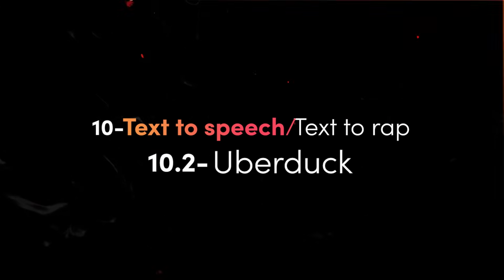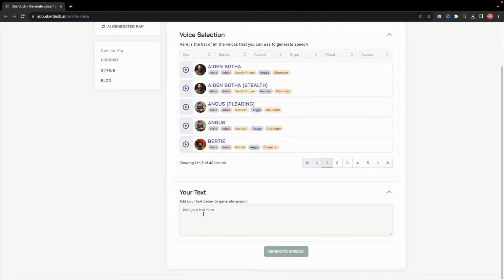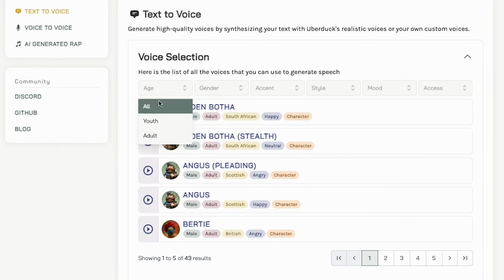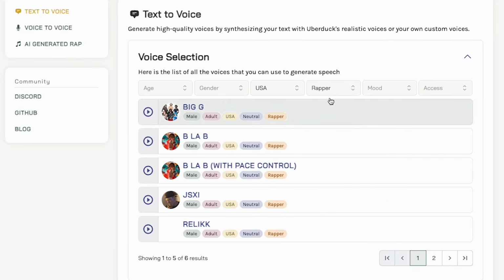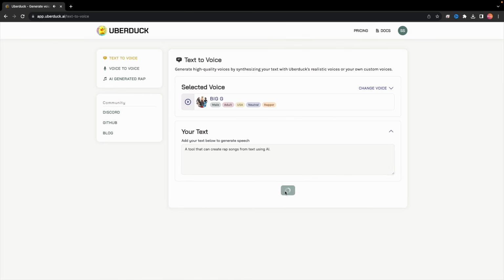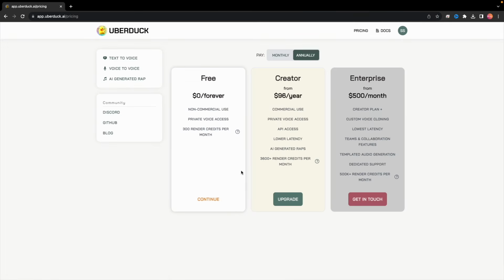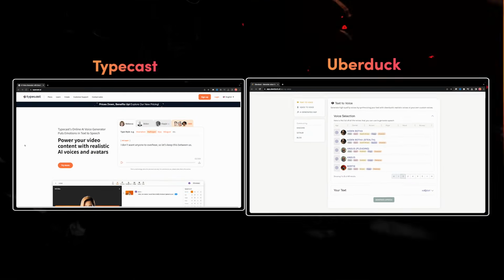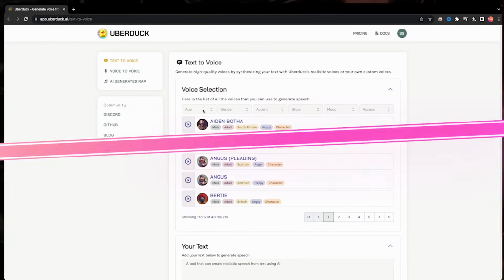2. Uberdruck, a tool that can create rap songs from text using AI. You can also use it to choose from various beats, styles, and flows, or record your own vocals or lyrics. Free plan comes with limited download duration. If we were to choose between these two, I will go with Uberdruck as it has a simpler interface and better options to generate speech.